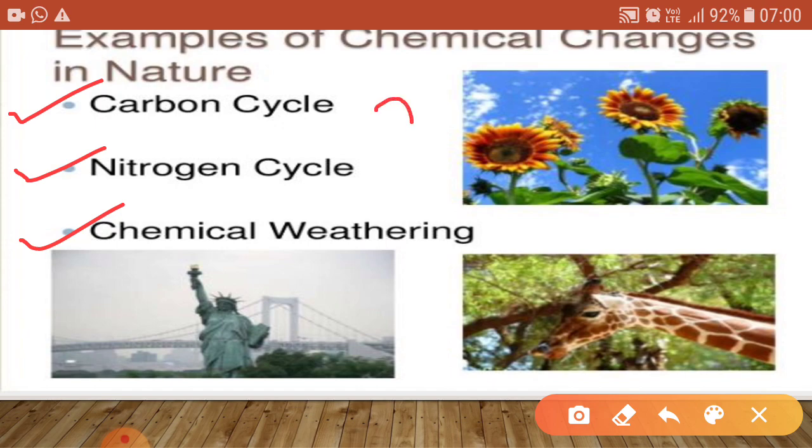In all these changes, the substance changes chemically and has a different composition.